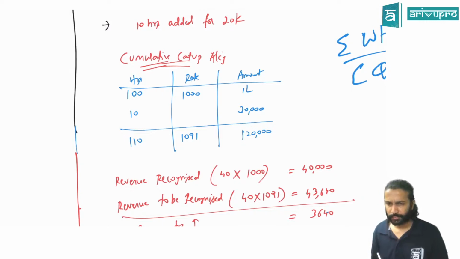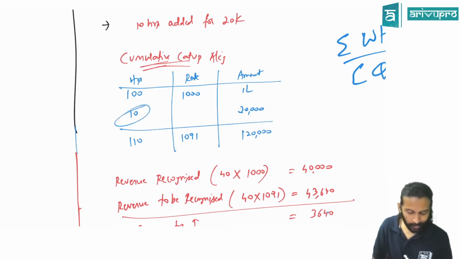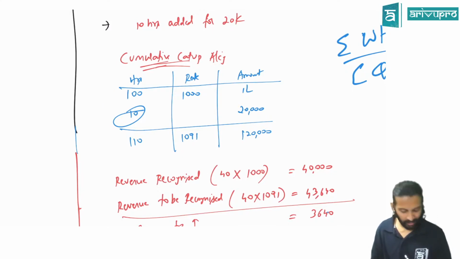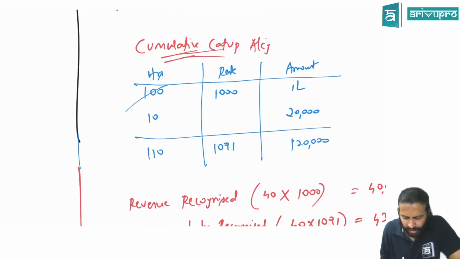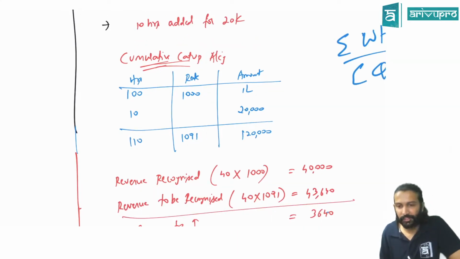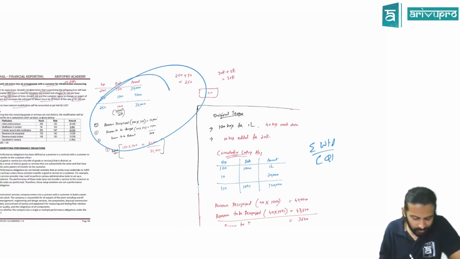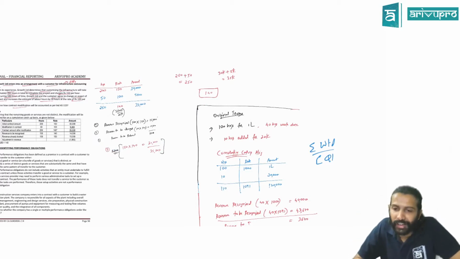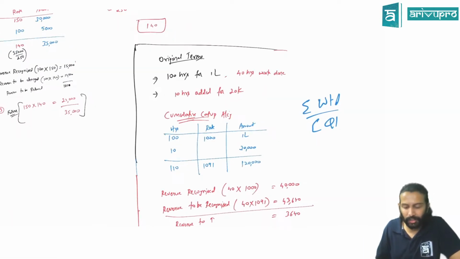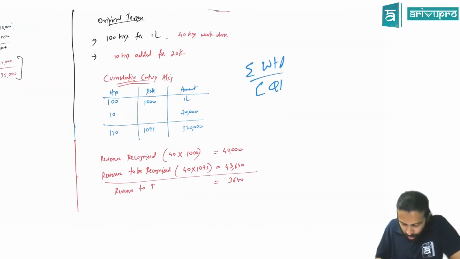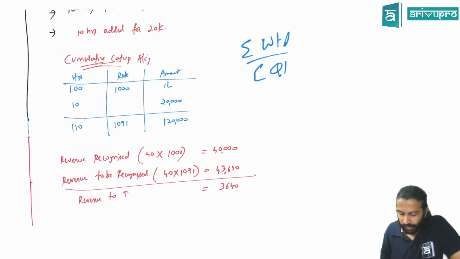So basically by adding the 10 hours, we are making the previously done work also retrospectively. Because this 10 is not a separate service. We are treating it as part of the old one. If this was not 100 initially, if this was 110, would you have recognized the revenue at 1,000 or a different amount? A different amount. That's what we are thinking here. Here you're modifying the same building, sir. Had they told you a new floor of the building got added, then you could say it was a new service. Here that is not the case. That means it is not for a distinct service. It is for the same service. Hence you have to adjust your revenue. Okay, that is the accounting here.